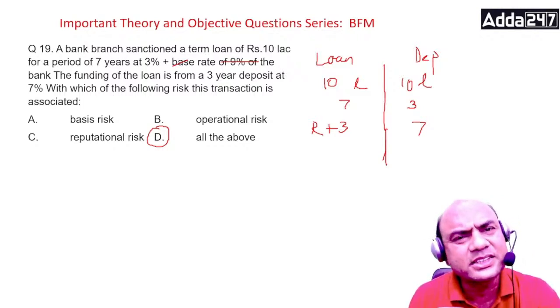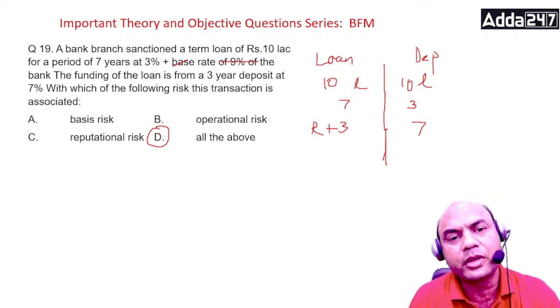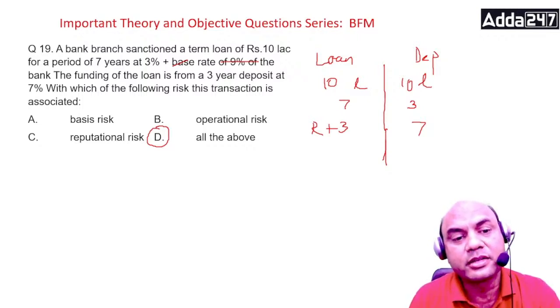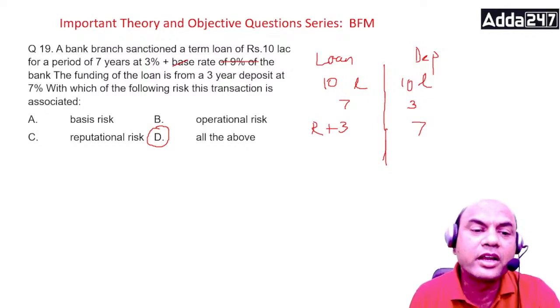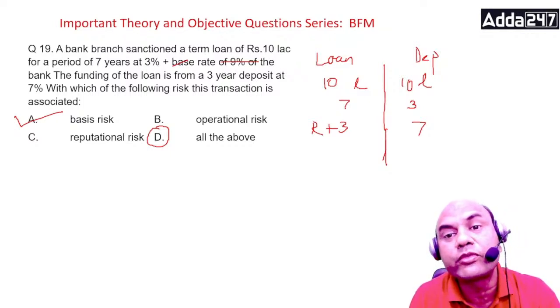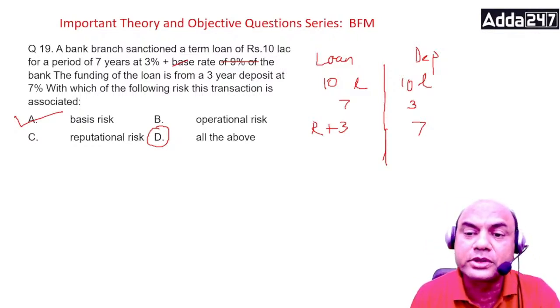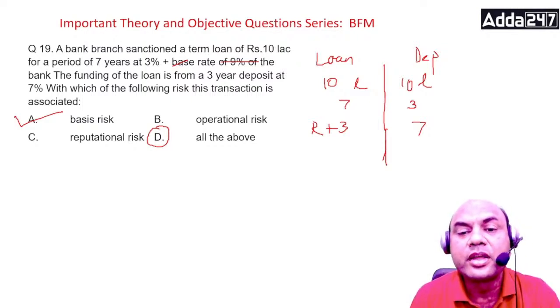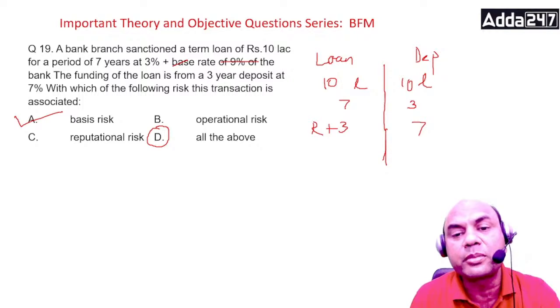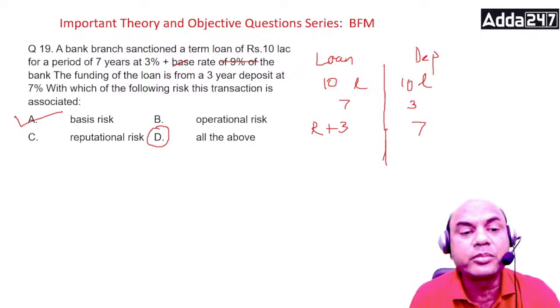Reputational risk is separate. If something comes in the newspaper or on any web portal about your bank, something bad, and that affects the bank's overall stature, then it's called a reputational risk. Here you will be faced with basis risk. What is basis risk? Change in the rate of interest for the loans and deposits in different magnitudes. In this case, the deposit rate is not changing at all, it is 7%. But the loan rate is changing, repo plus 3. So repo can be anything. That's why you will be faced with basis risk.